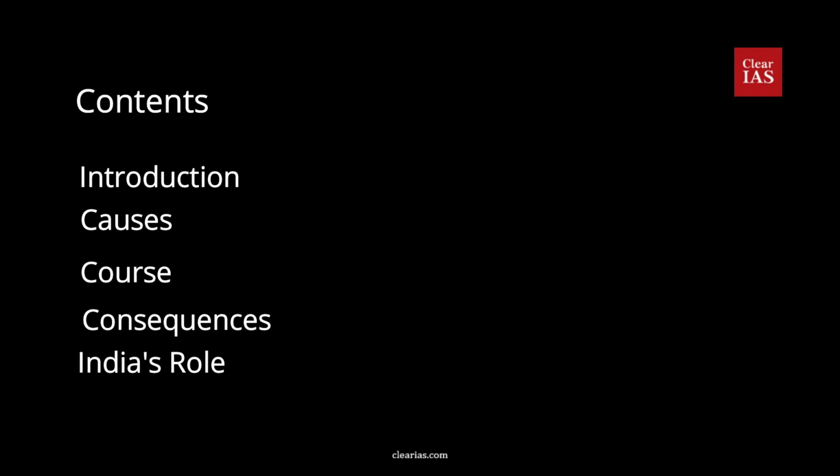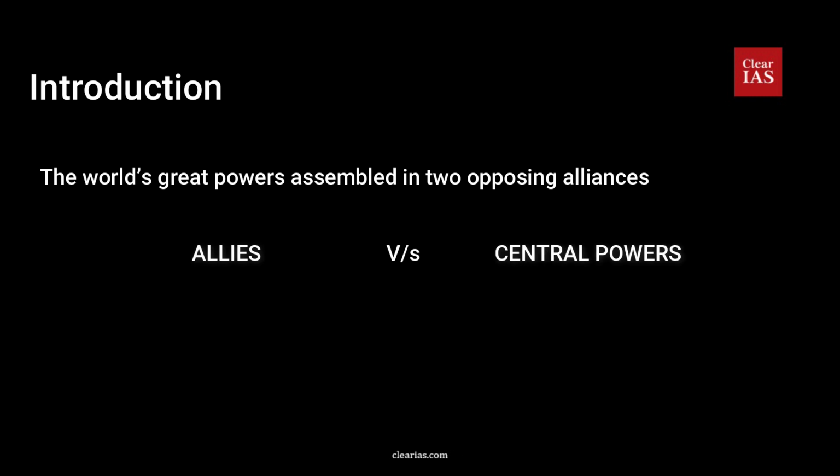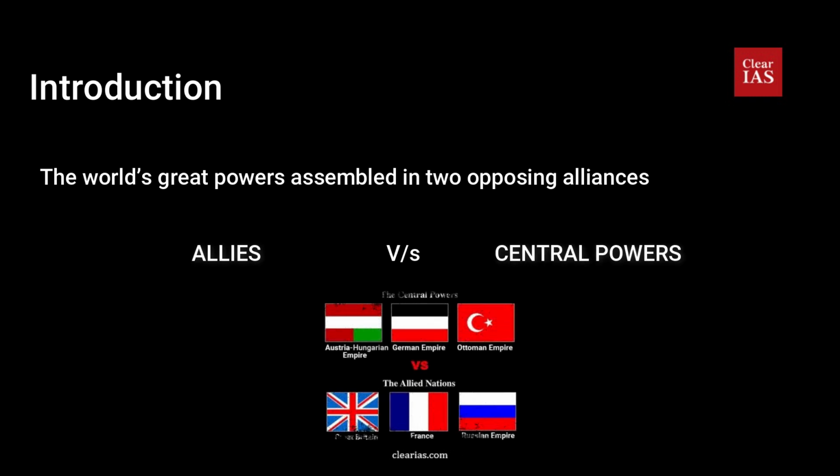Let's now start. So friends, the First World War, as I said, is one of the largest wars in history. In this World War, you can see two opposing alliances. They fought each other. The one is the Allies, and the opposing power is the Central Powers. With the Allies, the British Empire, France, and the Russian Empire were included. With the Central Powers, Germany and Austria-Hungary were included.